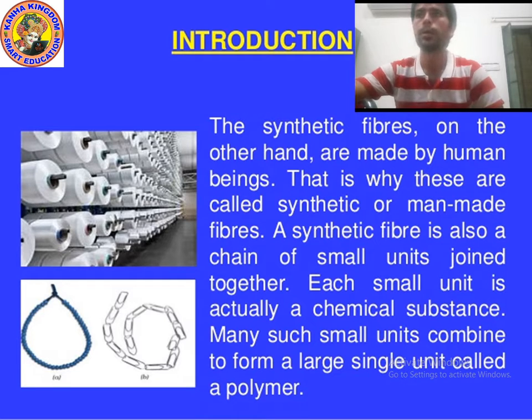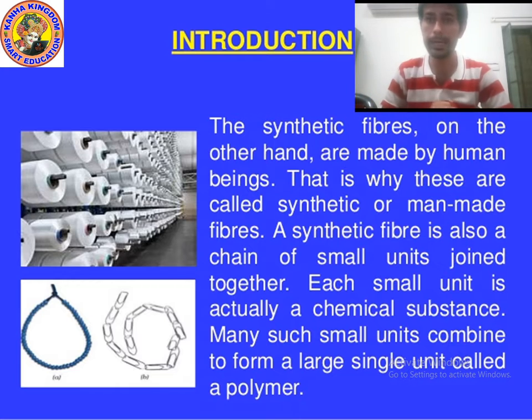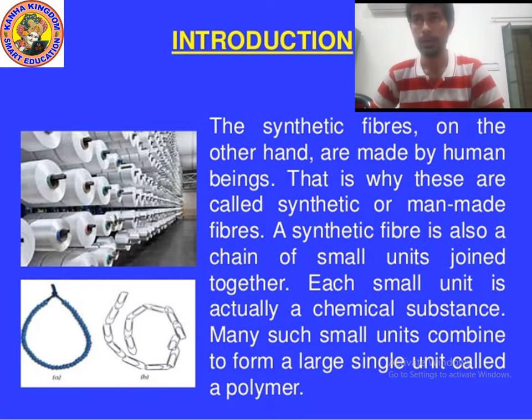Synthetic fibers, on the other hand, are made by human beings. That is why these are called synthetic or man-made fibers. A synthetic fiber is a chain of small units joined together. Each small unit is actually a chemical substance. When many such small units combine, they form a single large unit, which is known as a polymer. I hope you understood. Now let's move on to the next point.